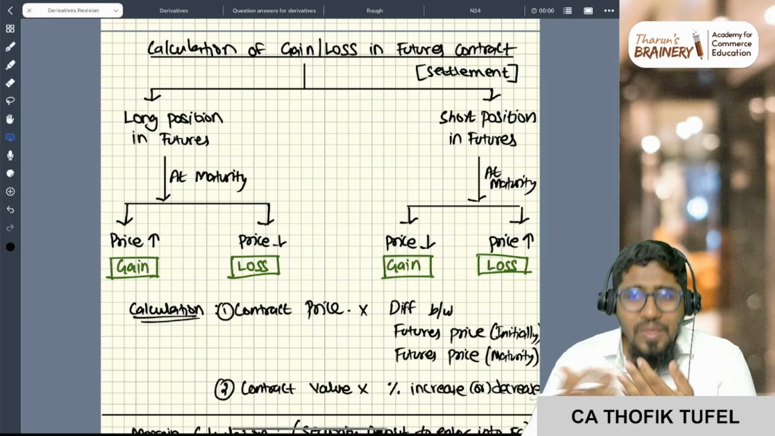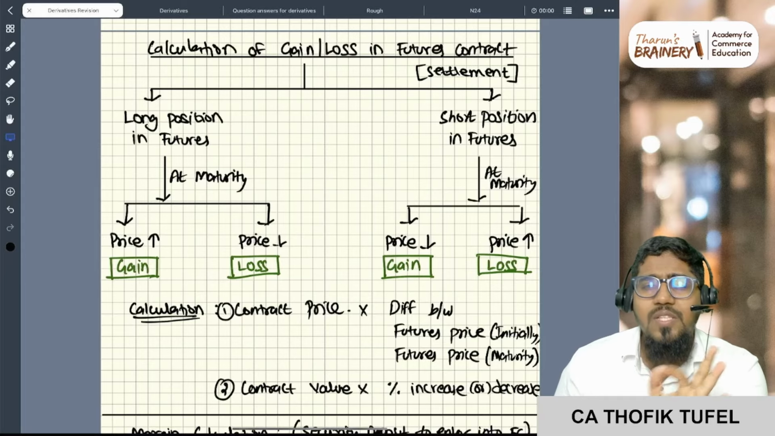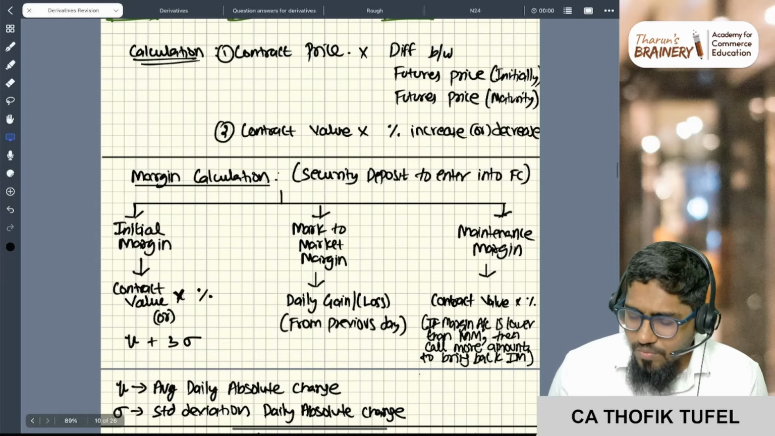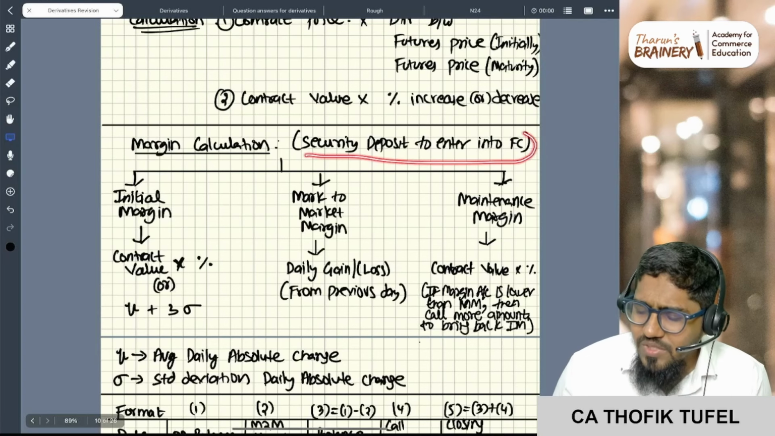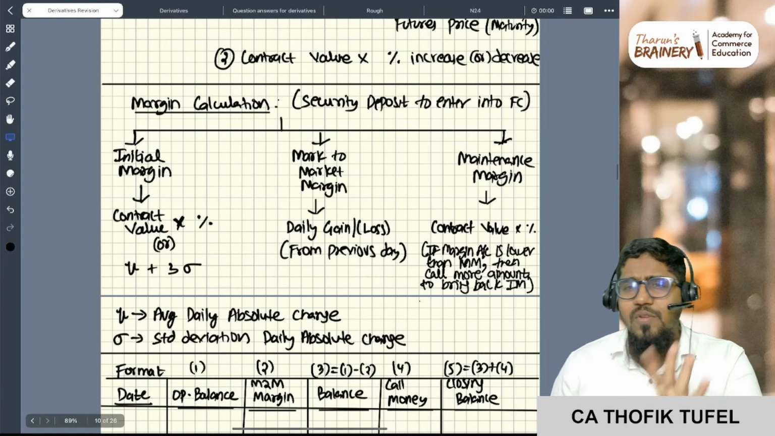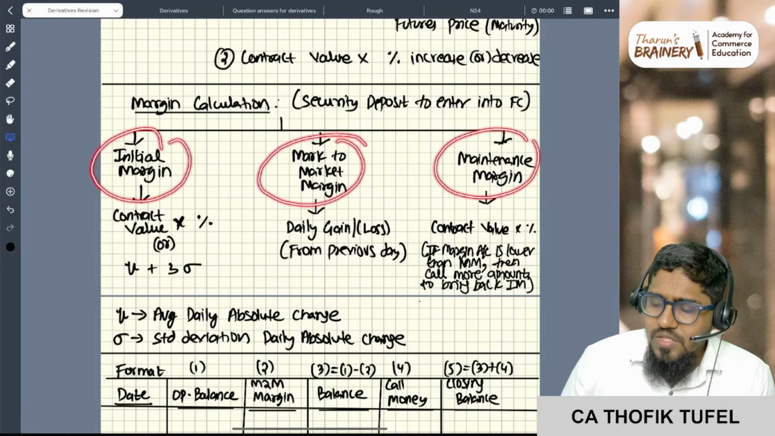And now this is not a payment, okay? This is just your money only. It's just kept as a security. It is also called as margin account, or initial margin. So margin is a security deposit, like a security deposit to enter into a futures contract. Now we have three types of margin, okay? Initial margin, mark to market margin, maintenance margin.